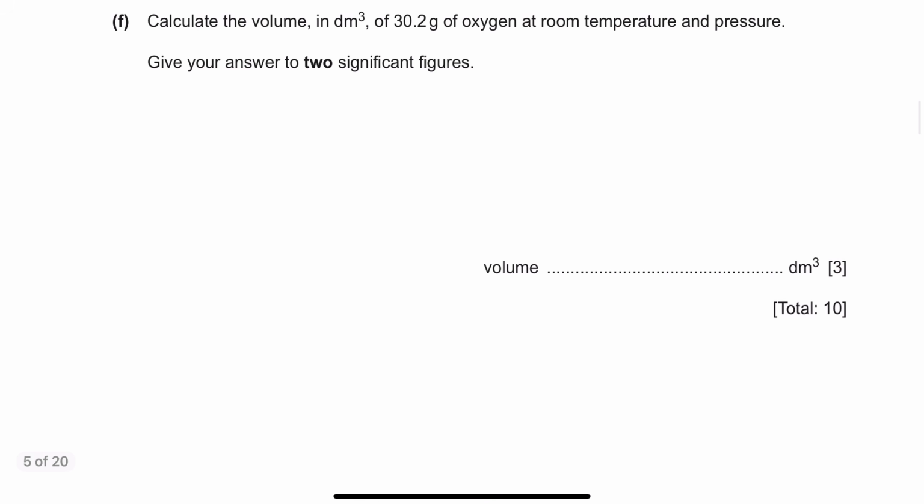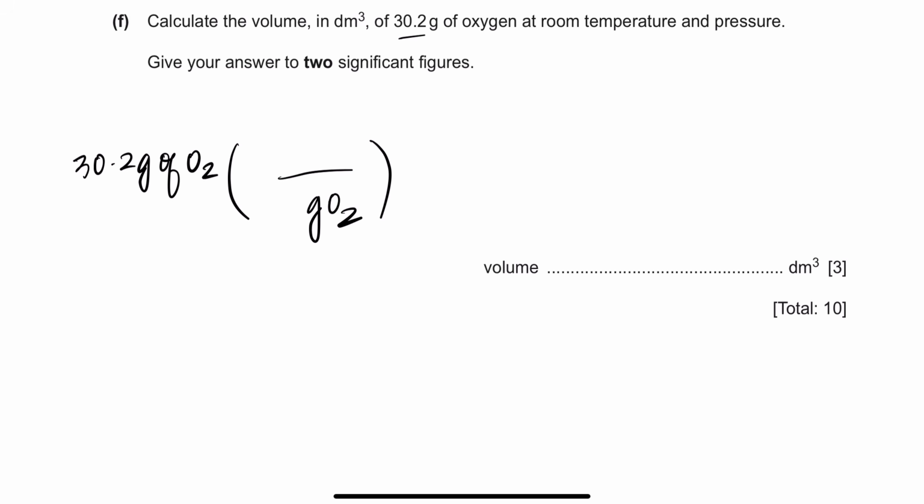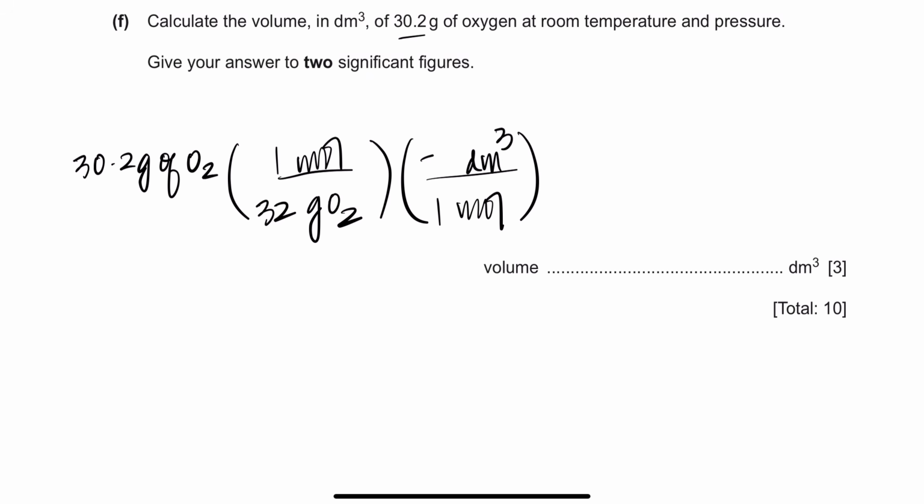Now it says calculate the volume in decimeter cube for 20.2 grams of oxygen at room temperature. So write down my known data: 20.2 grams of O2. You don't need grams of O2, so they need to be cancelled out. But what do you need? You need volume, and grams and volume don't have any relationship. Grams and moles have a relationship, and you know 1 mole of O2 has 32 grams of O2, but you don't need moles of O2, so they also need to go in the denominator. And what do you need? You need volume of O2. So moles of O2 and volume of O2 have a relationship, that is 1 mole of any gas will occupy 24 decimeter cube. So if you calculate that, everybody, what do you guys get?